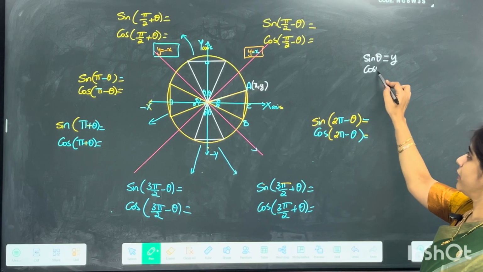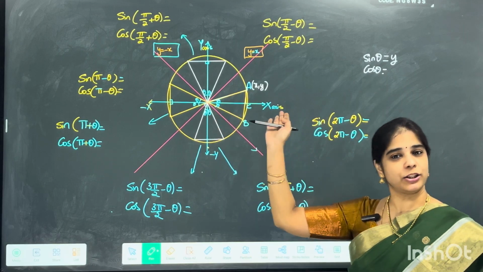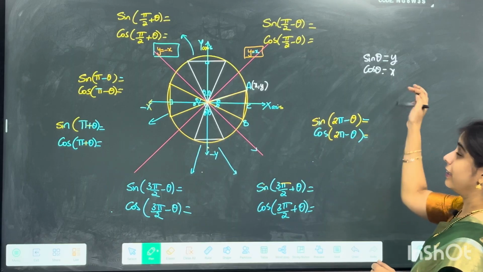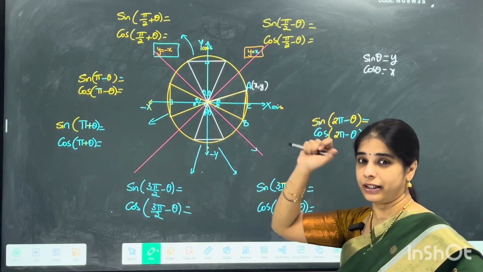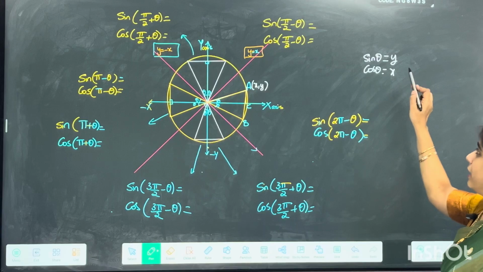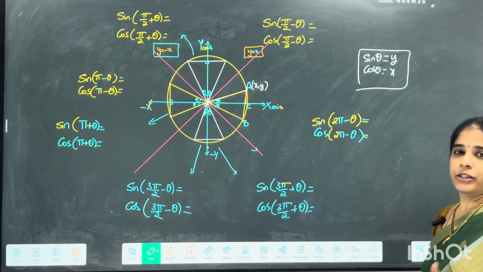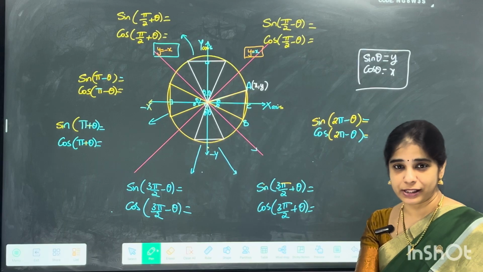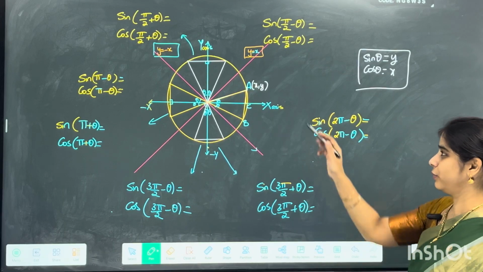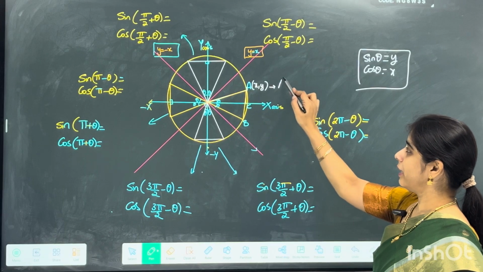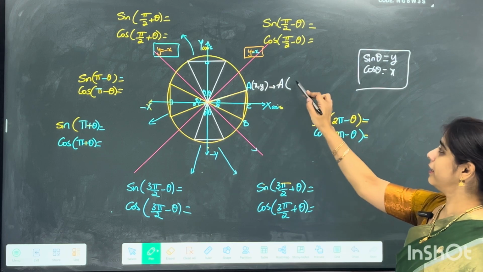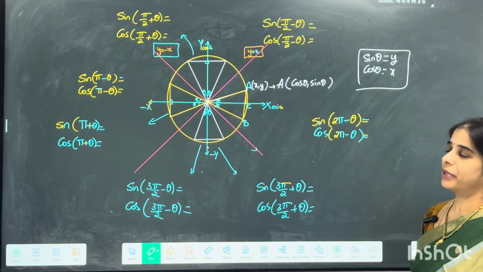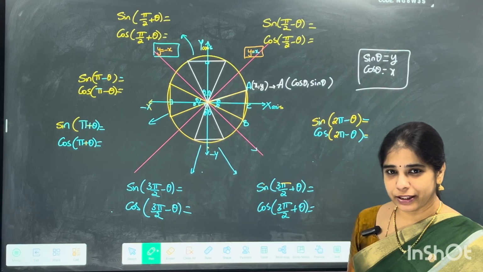Now coming to what is cos theta. Cos theta is adjacent by hypotenuse. Your adjacent is again x. Horizontal length is x, vertical length is y. Remember that. Now what did I conclude here? My x coordinate is always cos theta and y coordinate is always sin theta. Remember this fact. So here my A, I can always write as cos theta comma sin theta. Understood till here?